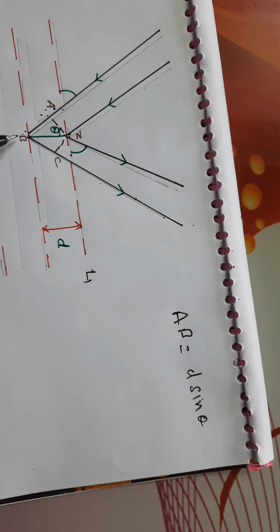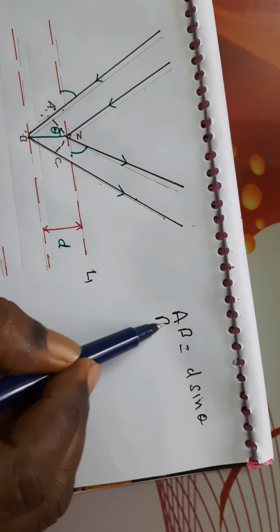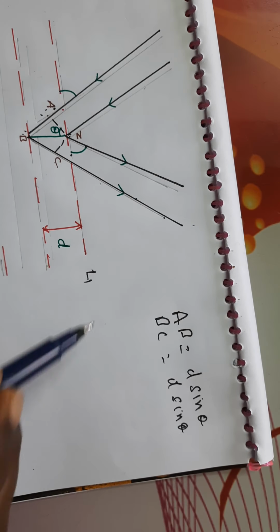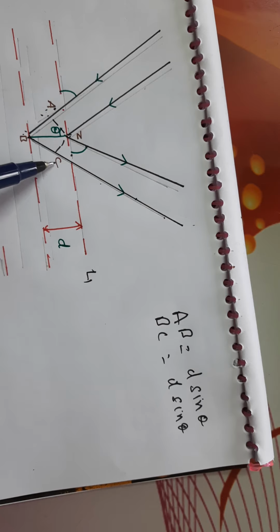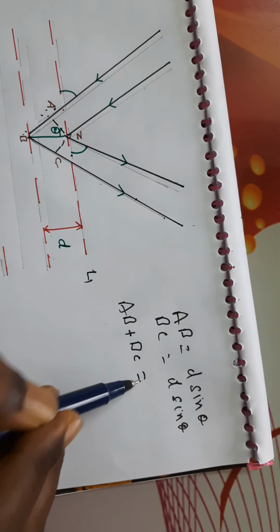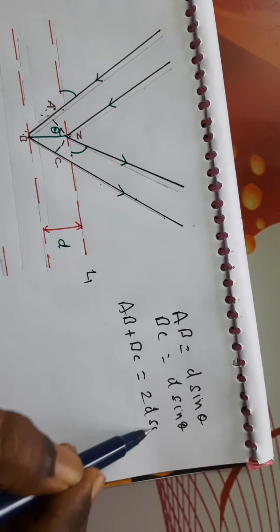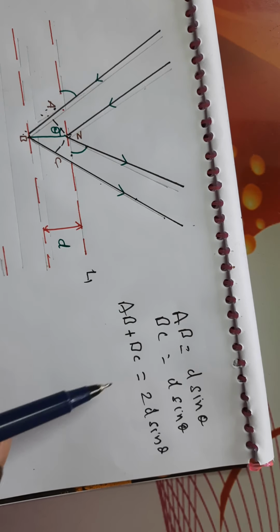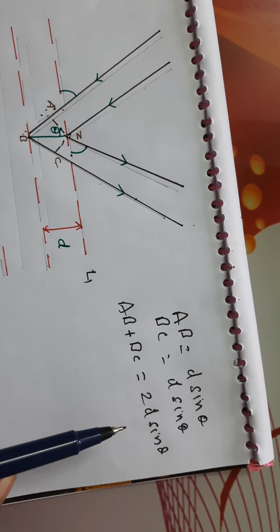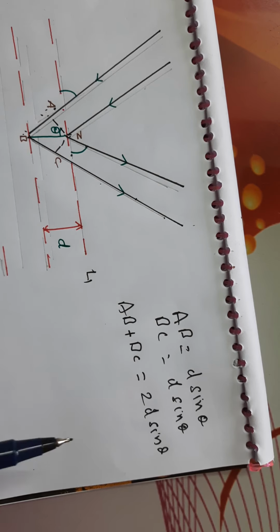AB is equal to BC, so BC is also equal to d sine theta. Therefore AB plus BC is equal to 2d sine theta. This is equal to a whole number of wavelengths n lambda, where n is an integer 1, 2, 3, 4.